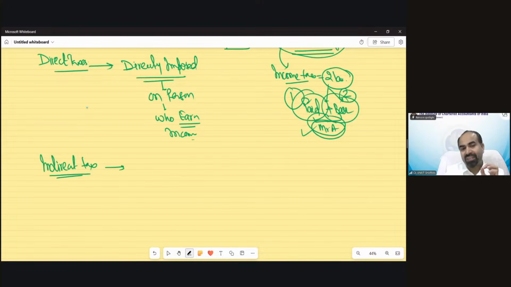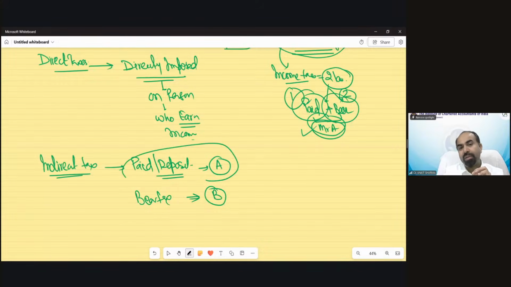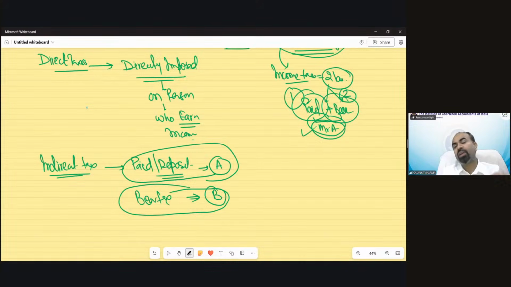Under indirect tax, the person who pays, meaning pays or deposits, is different. Suppose the liability to pay or deposit is upon Mr. A, and who needs to bear this tax? That would be a different person. So the liability to deposit and the liability to bear the burden of that tax are on different persons. That's why it's called indirect tax, because indirectly someone else needs to take the burden of the tax.